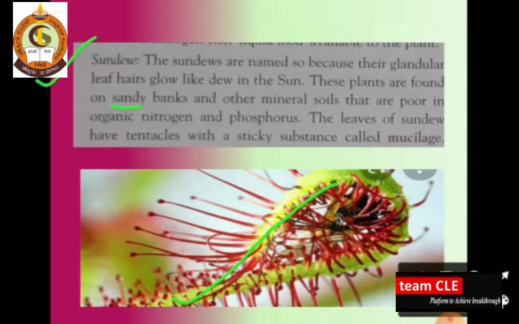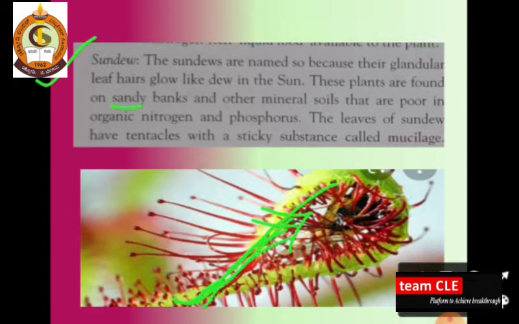You can say mucilage either way, both are correct, no problem. So dear students, these are the sundew plants. Why are they named sundews? Because they have granular leaves.